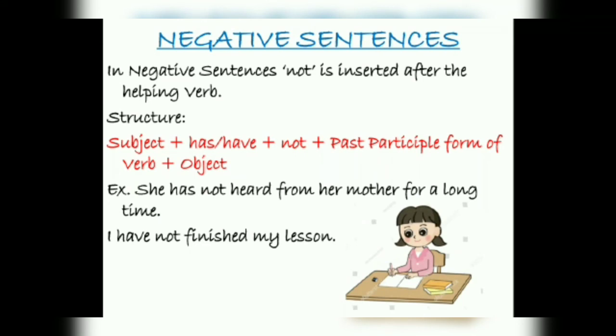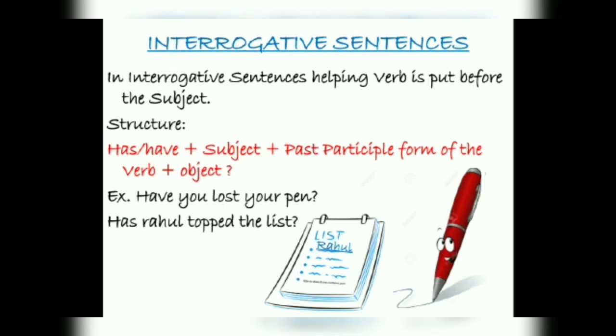Now the negative sentence. Here we have to insert not, as in present tense and present continuous tense. But where do we have to insert not? We have to insert not after the helping verb, like in simple present tense. Subject plus has/have plus not plus past participle form of the verb and object. She has not heard from her mother for a long time. I have not finished my lesson. So simple, we have to insert not after the helping verb to make it negative.